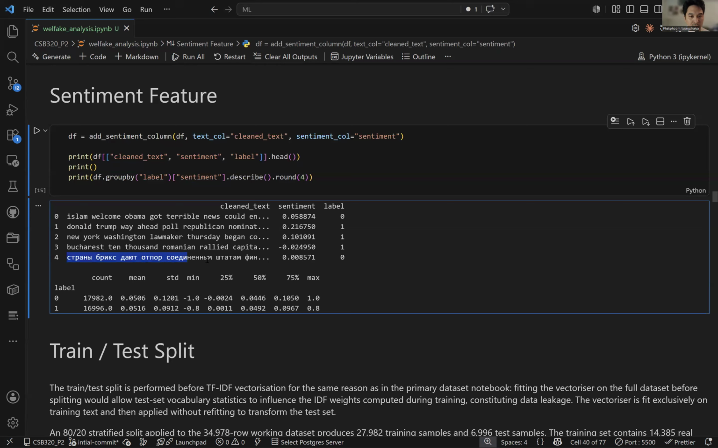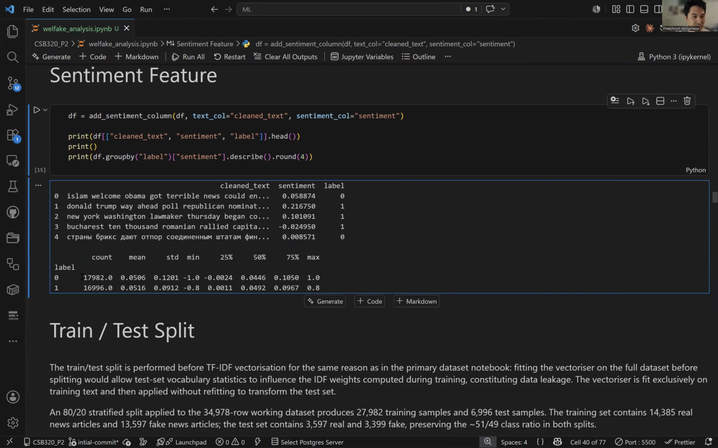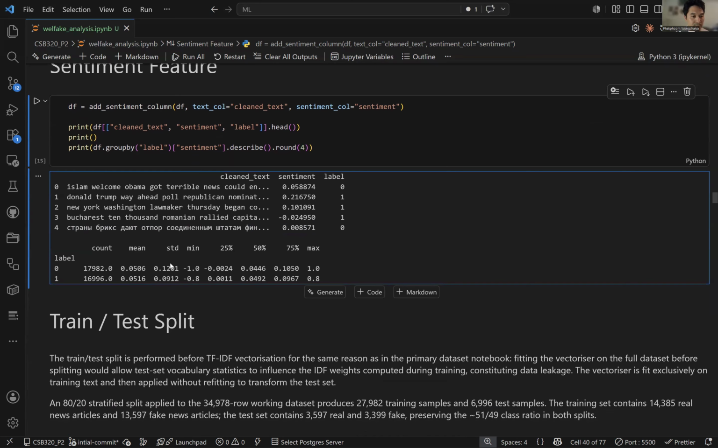And so once again, these Russian characters have a sentiment score of pretty much zero, less than zero. So just look at the sentiment scores here. The means are pretty much very tightly together. The standard deviation is higher than the mean for real news, again, which means that it generally has more of a spectrum of tone than fake news.